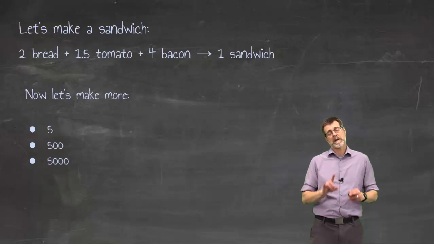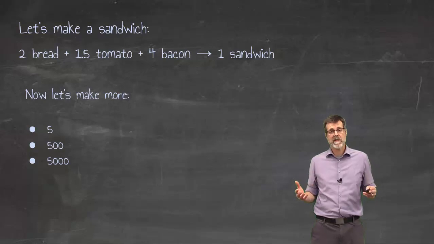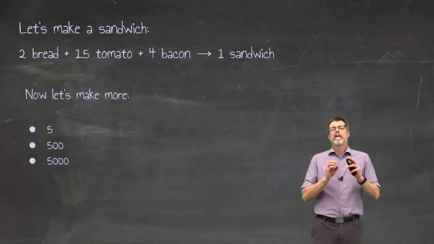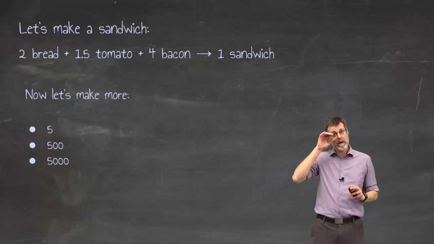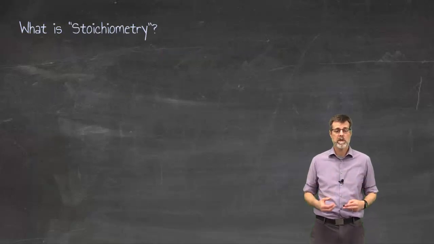Now I also want to say that at some point, measuring tomatoes by counting them out, or measuring the bacon by counting it out, no longer makes sense. I would say, ooh, I want to make 500 sandwiches, I need this many pounds, or we're in Canada, this many kilograms of bacon. That's kind of where stoichiometry is at. And I'm going to use the analogy of a recipe all the time. In fact, I'm even going to use that terminology about recipes.